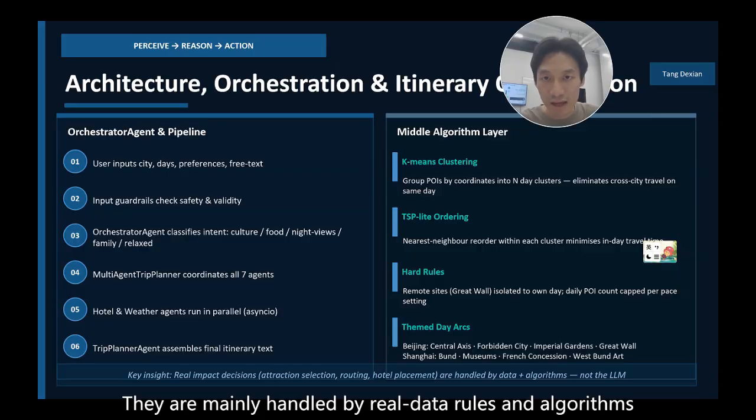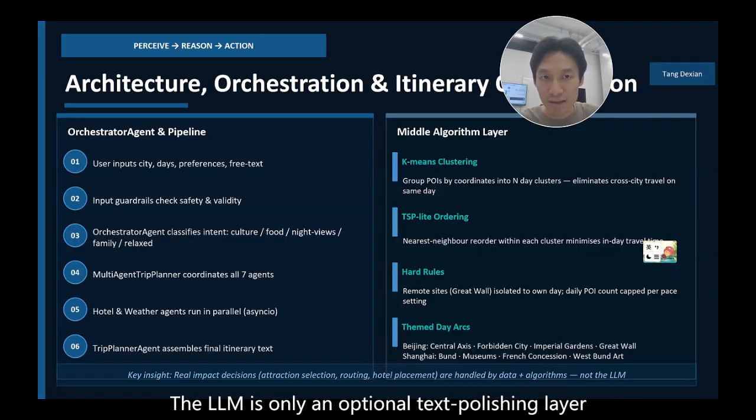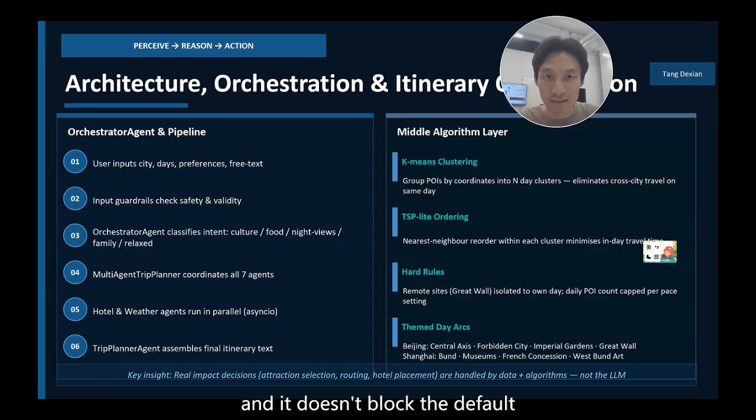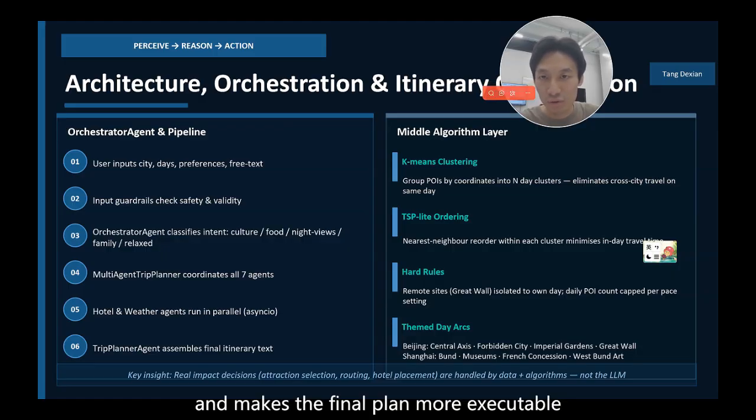They are mainly handled by real data, rules, and algorithms. The LLM is only an optional text polishing layer, and it doesn't block the default planning pipeline. This design reduces hallucination, improves response speed, and makes the final plan more executable.